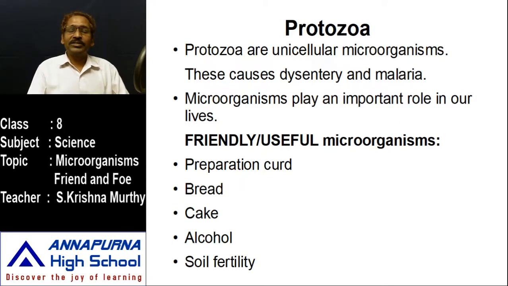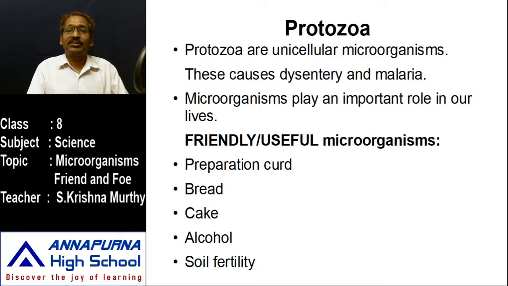Another one is bread. We know very well about bread. The bakery industry is also using some microorganisms to prepare bread and cake. What are they?